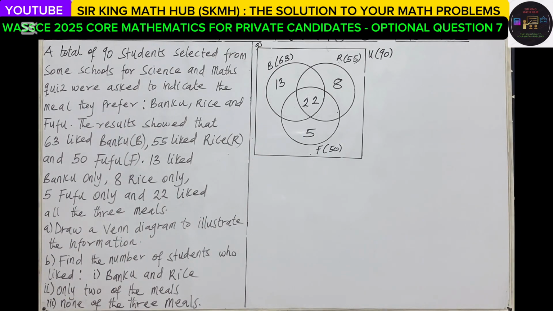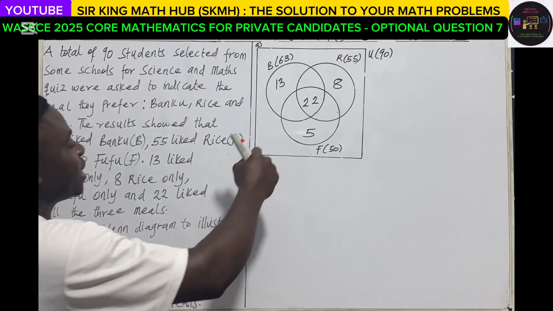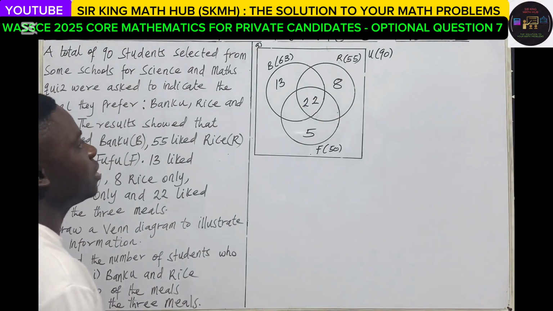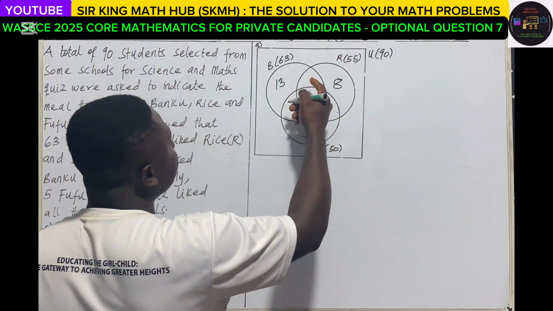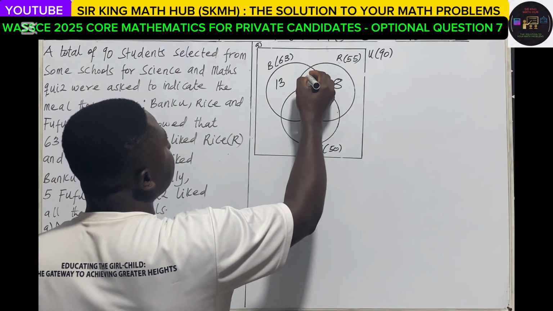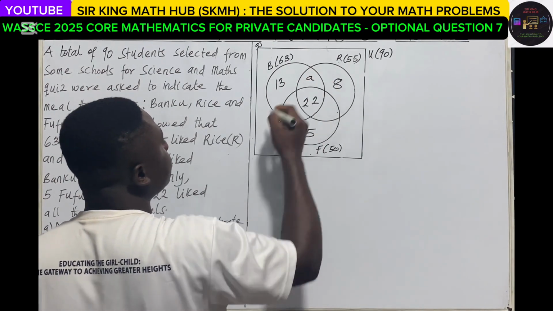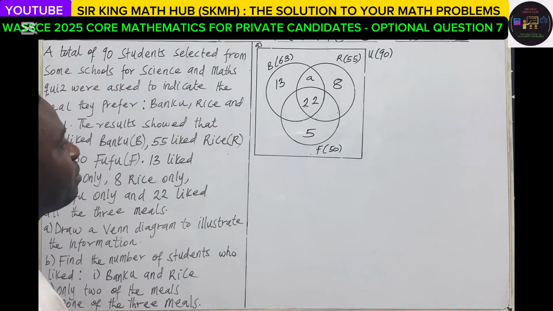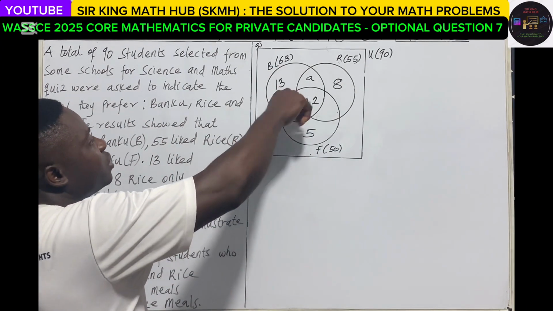And then we have to find the number of students who liked. Before we can do this, let's try to find the values for the remaining regions. I'm representing the number of students who chose banku and rice as A. Remember that 63 students chose banku.